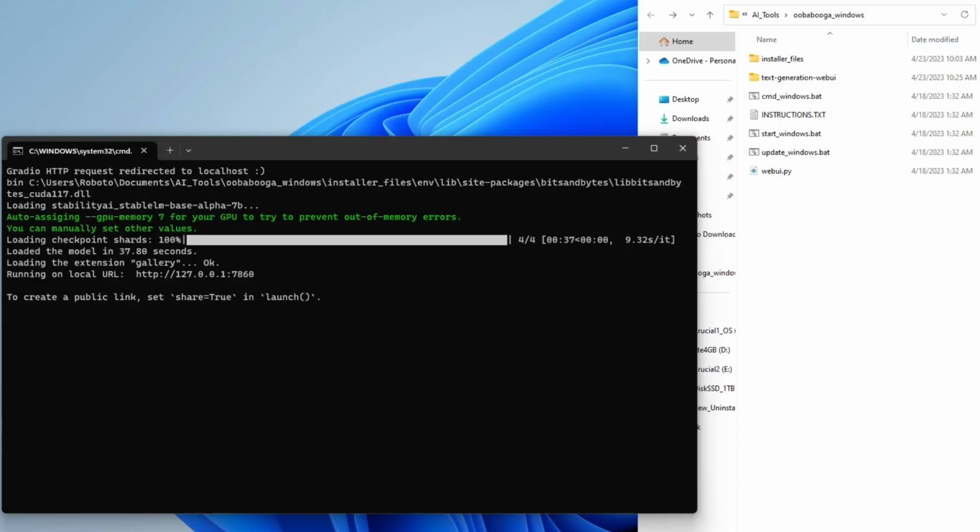Just a heads up, the way to run this tool is the same way you installed it. You'll be clicking on the startwindows.bat file, and it should come up with this screen. If it gives you anything else, it's broken in some way, and you might have to fix it.